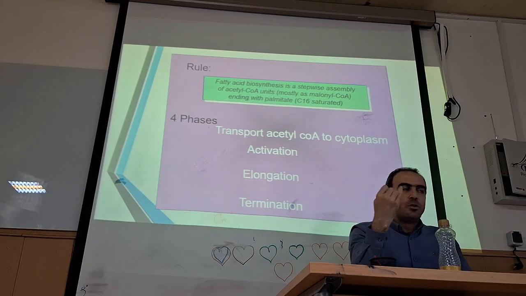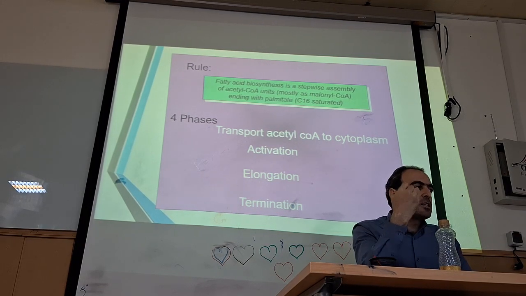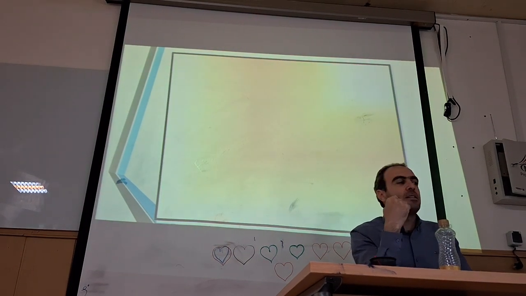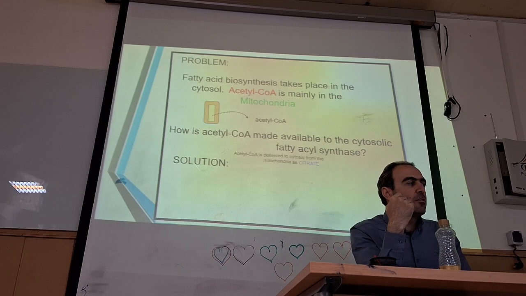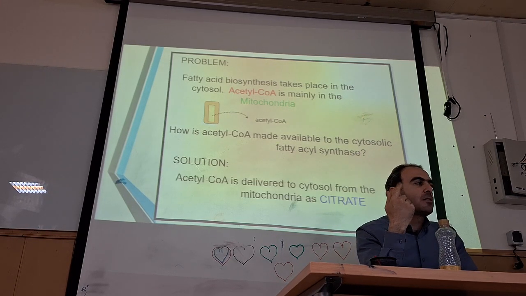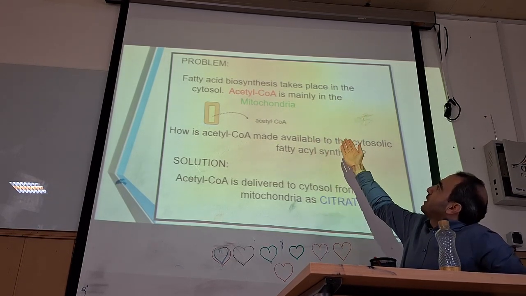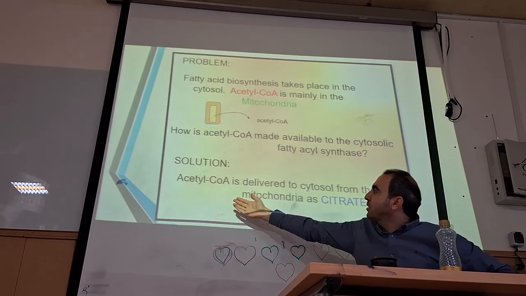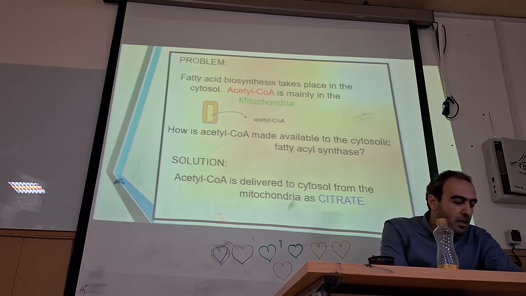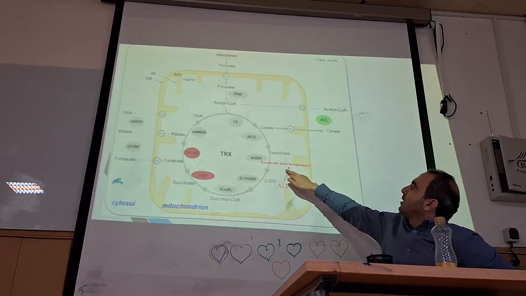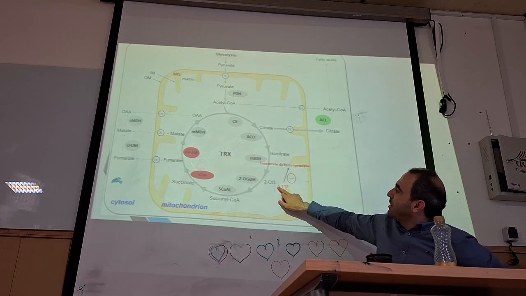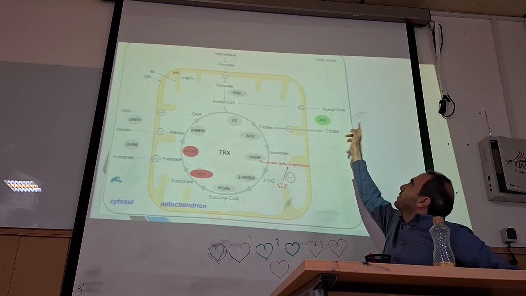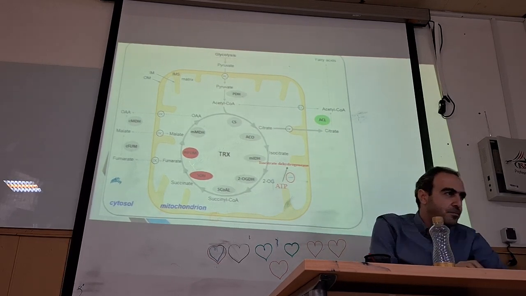So just know we actually transport acetyl-CoA to the cytoplasm. Then we have to activate this acetyl-CoA. First of all, the problem was that the acetyl-CoA was in the mitochondria, and we need to transfer it to the cytosol. The solution is citrate. And how is it decided? By increasing the amount of ATP, isocitrate dehydrogenase is inhibited, so citrate is transferred to the cytosol.